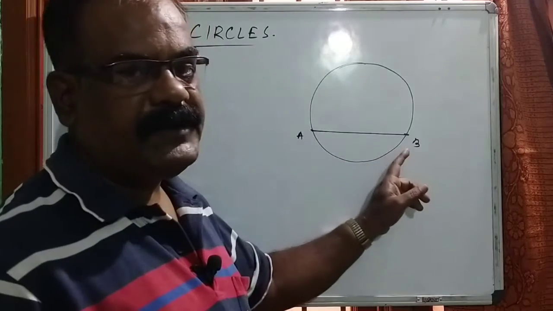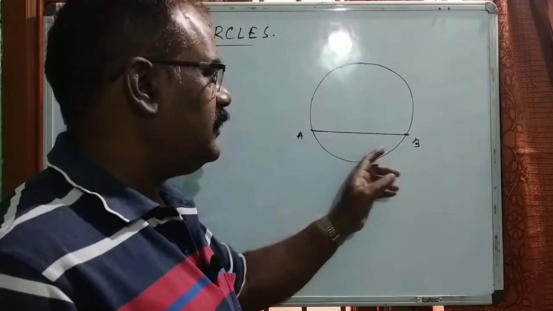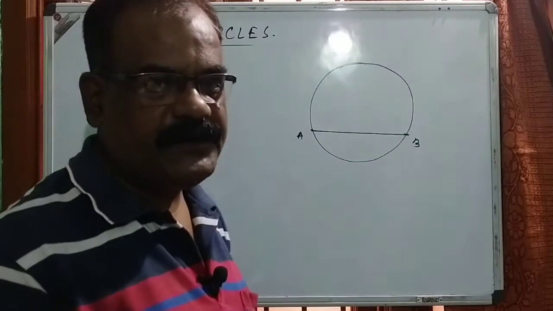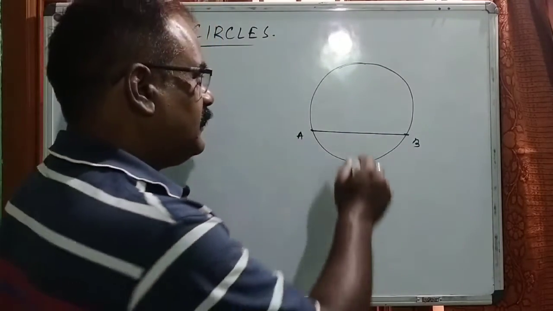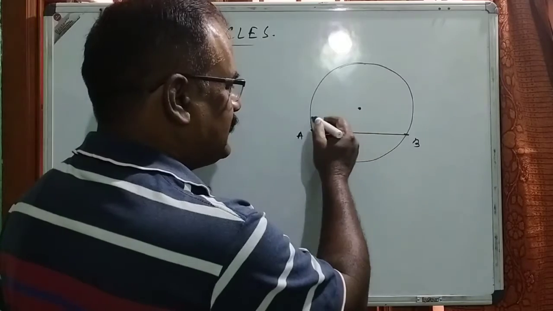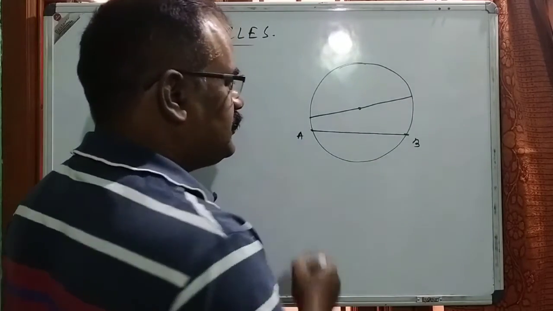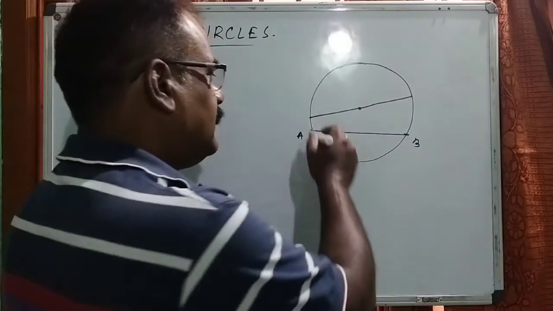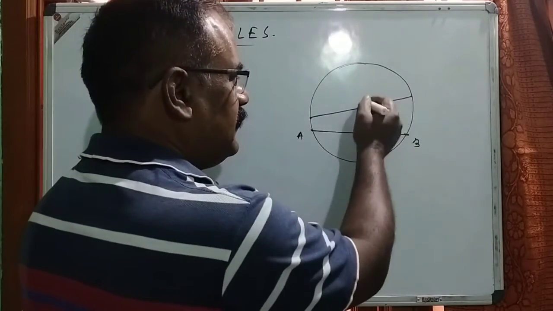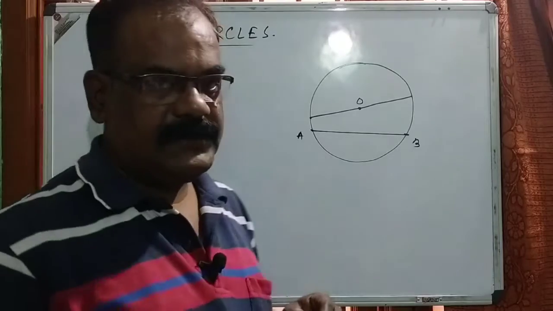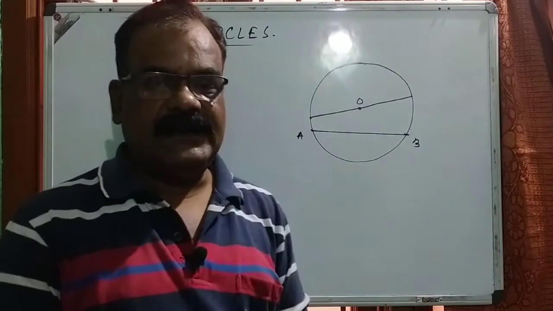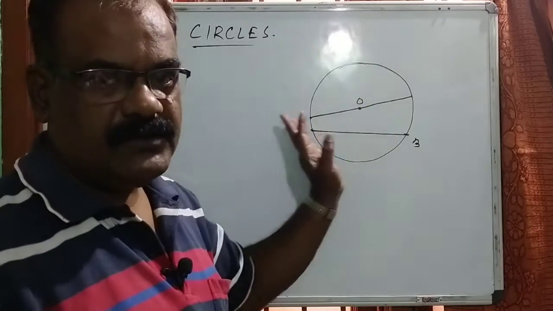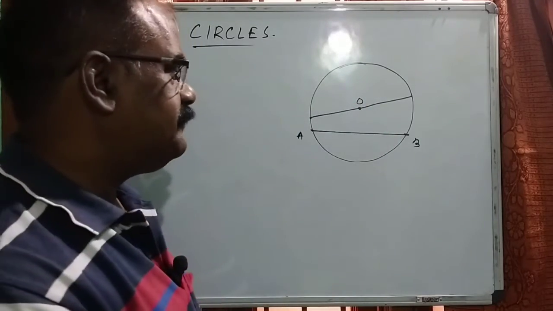A and B are two points on the circumference, and the line segment which joins A and B is said to be a chord. Remember that the diameter is the largest chord of a circle, because it is also a chord joining two points on the circumference, passing through the center.